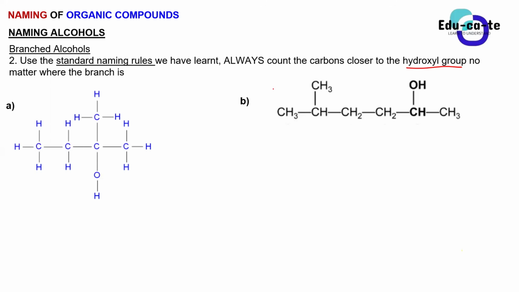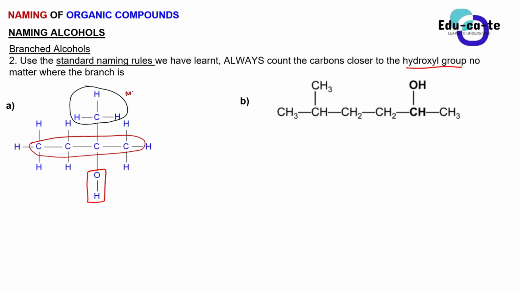So basically you prioritize your OH, which is your hydroxyl group. In this case, your hydroxyl group is found here. This is your hydroxyl group. So even if we can see that we have a methyl there, because I'm sure you guys can see that we have a side chain there, which is our methyl group. Like if we say that this is our parent chain, we will have a methyl group.